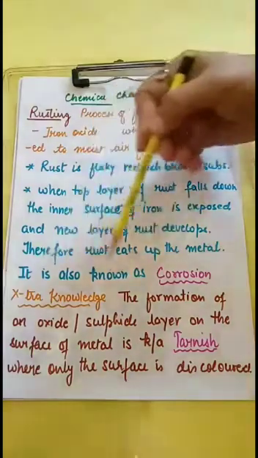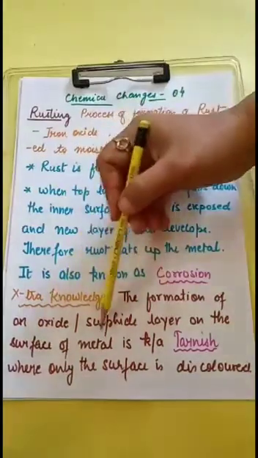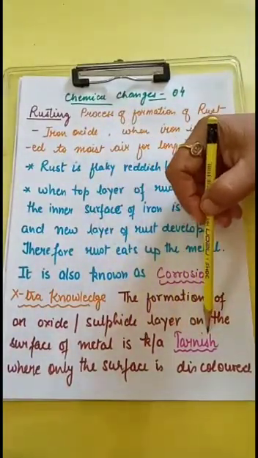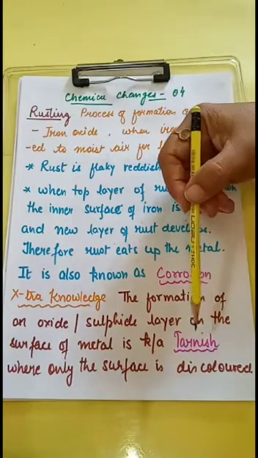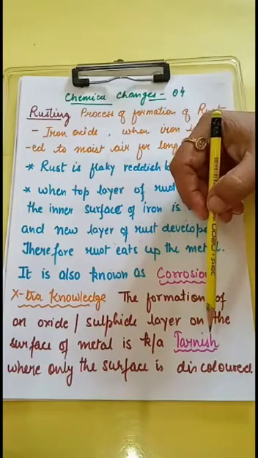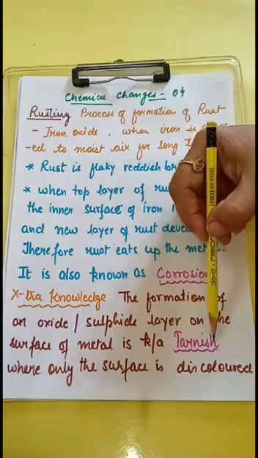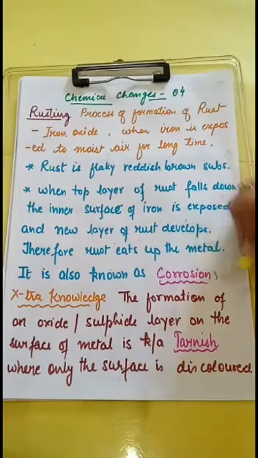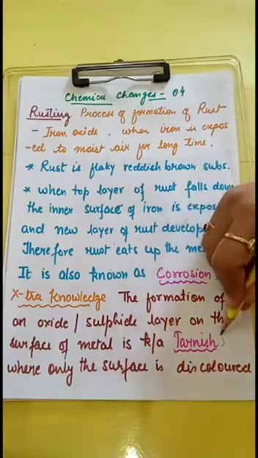Now this is for your extra knowledge. The formation of oxide or sulfide layers on the surface of metals is known as tarnish. In this, surface discoloration is produced. See my previous video, in that I have shown you the metal oxide form and the metal changes to black or brown in color. Now this surface oxide layer prevents further corrosion. So this is the basic difference between corrosion and tarnish. In corrosion the metal gets eaten up, and in tarnish only the surface gets discolored.